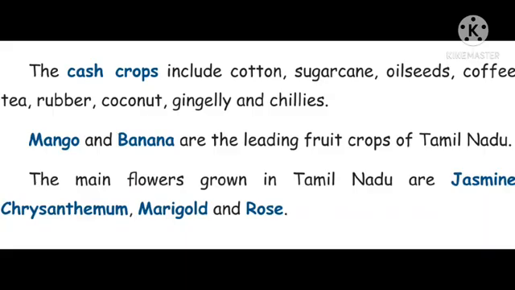The cash crops include cotton, sugarcane, oilseeds, coffee, tea, rubber, coconut, gingerly, and chilies. Mango and banana are the leading fruit crops of Tamil Nadu. The main flowers grown in Tamil Nadu are jasmine, chrysanthemum, marigold, and rose.